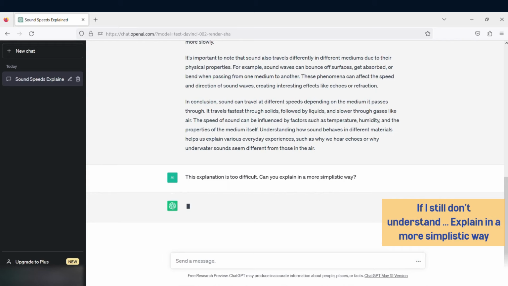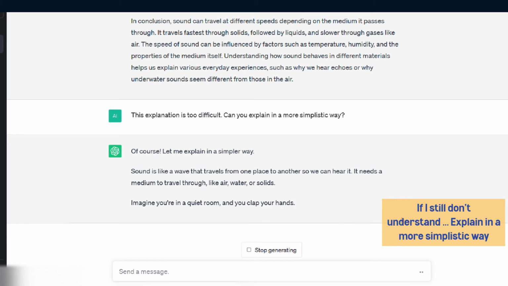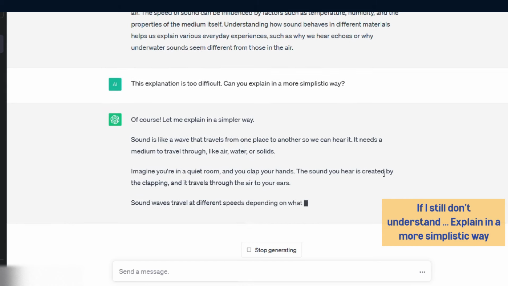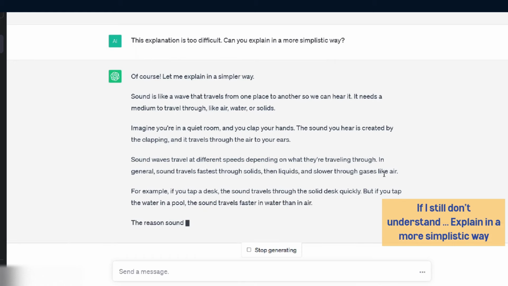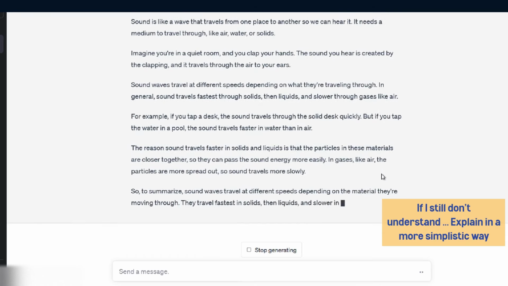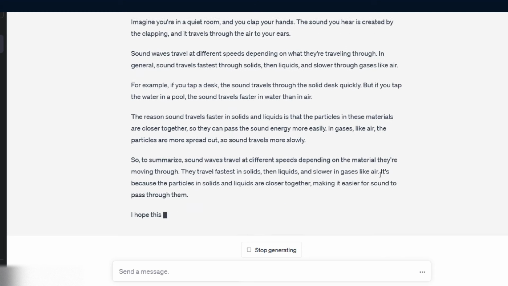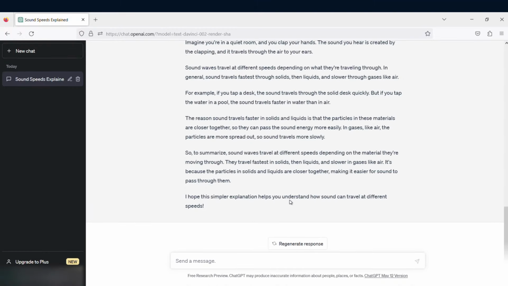I will tell ChatGPT, this explanation is too difficult. Can you explain in a more simplistic way? ChatGPT remembers the conversation from above. It is now explaining the concept using simpler examples. You can continue to ask ChatGPT to explain different concepts to you until you are clear about all the concepts.